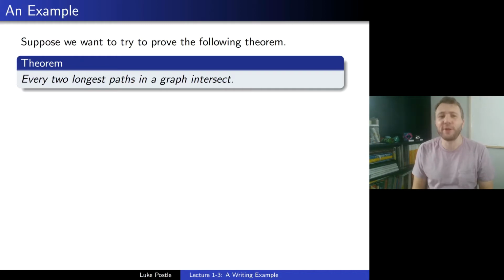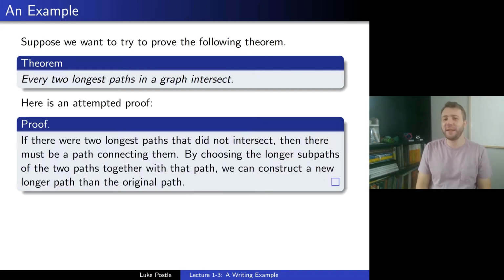So here is our example. Suppose we want to try to prove the following theorem. Every two longest paths in a graph intersect. A very simple problem that we often see in Math 239, and now we'll try a proof. So here's an attempt at a proof. Let's go ahead and read it together.